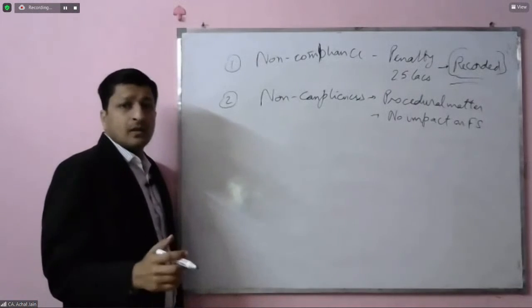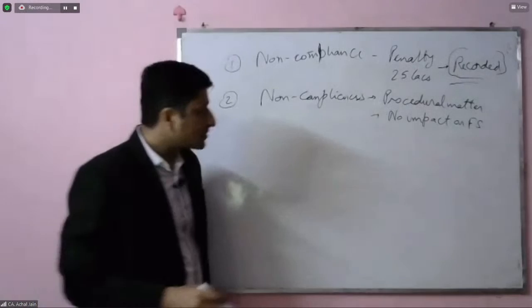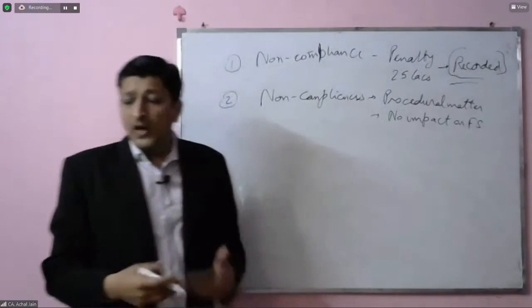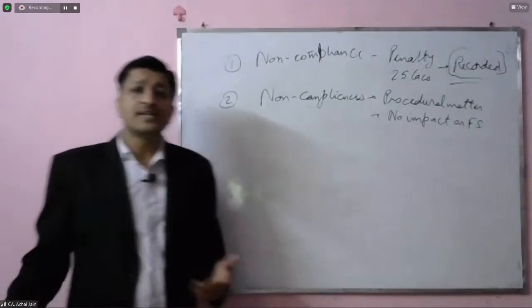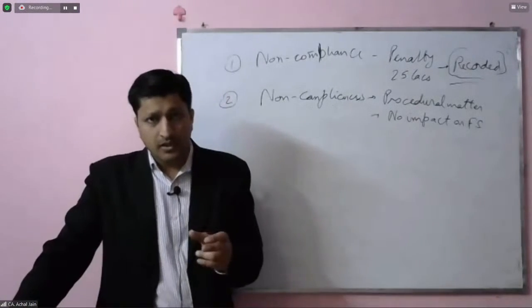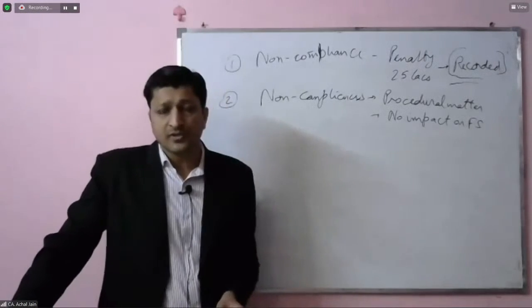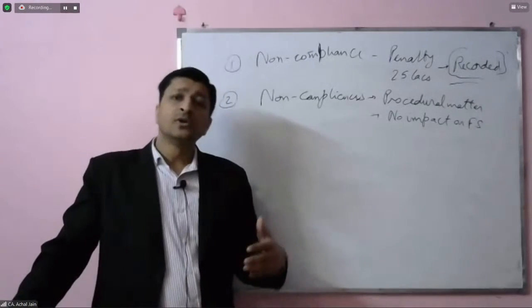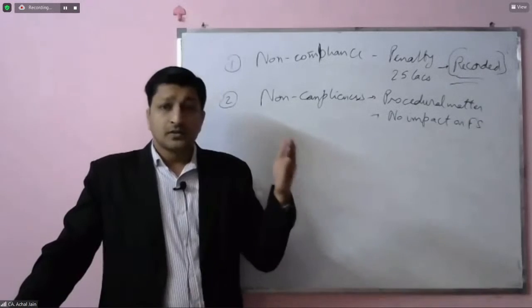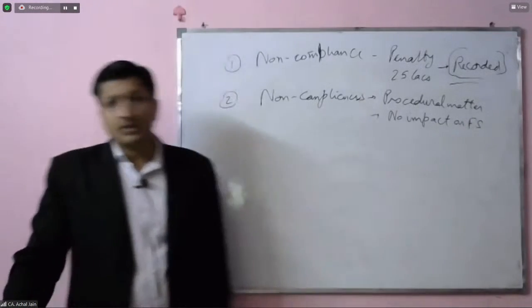Now, as regards both of these matters, let's see what are the various ways through which both of these matters would be dealt with by the auditor when it comes to making communications with those charged with governance, and when it comes to reporting in respect of these matters in his report.